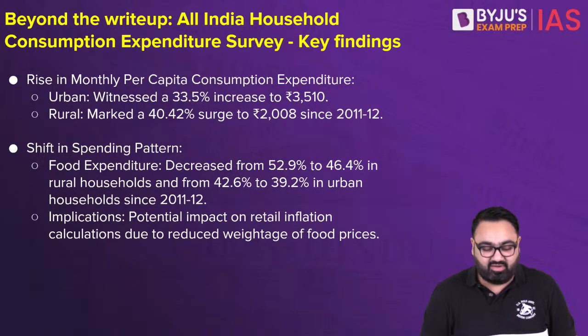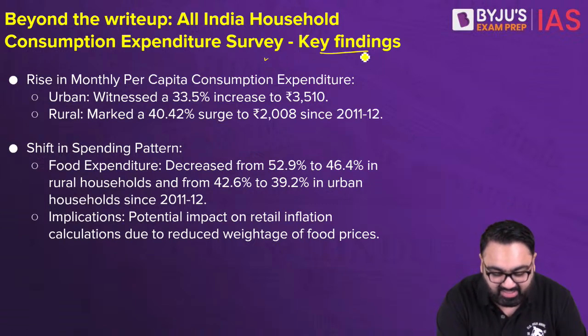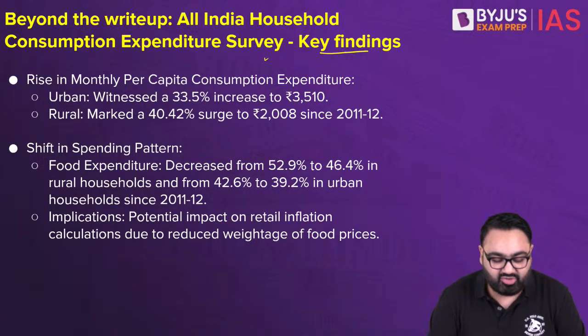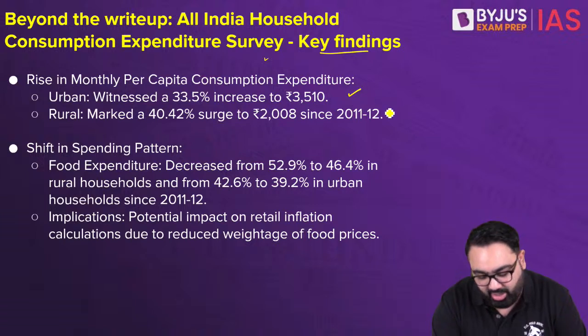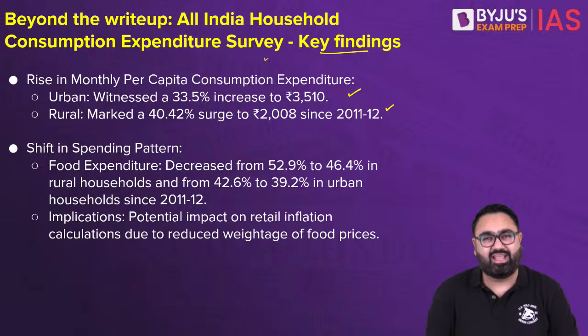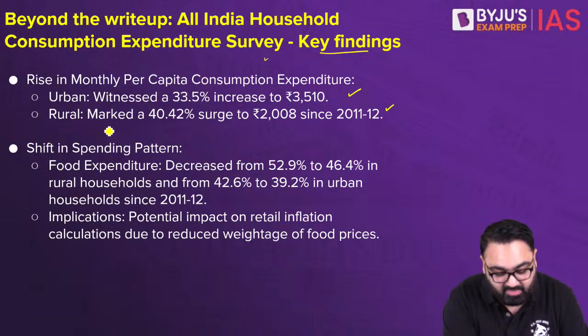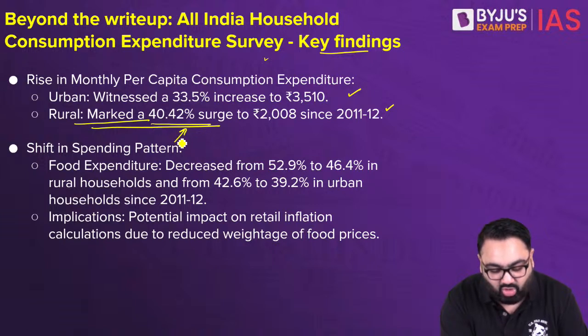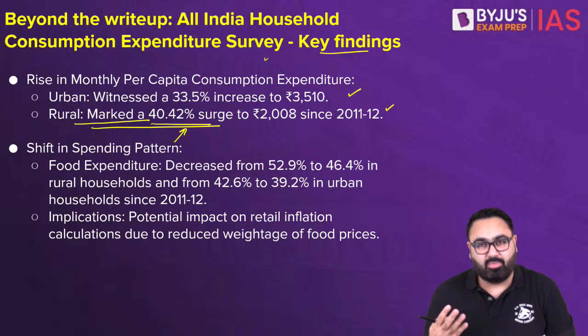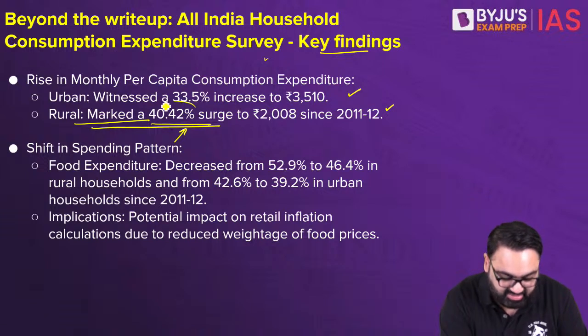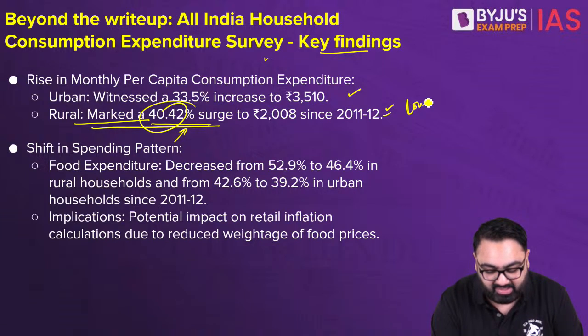In the last survey that was done just a few months back, these were the key findings. If you see, both our urban and rural expenditure patterns are increasing. Interestingly, in rural areas, the consumption increased more as compared to urban areas in percentage terms. That is because they have a lower base.